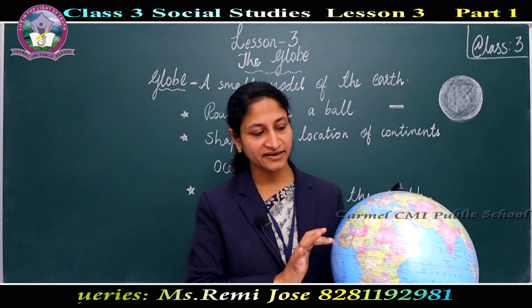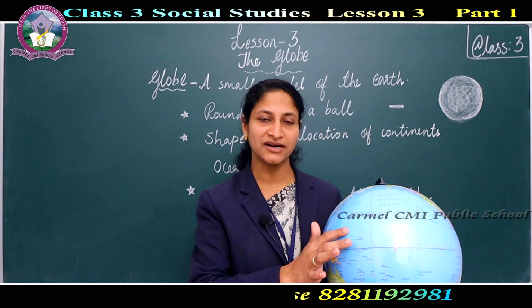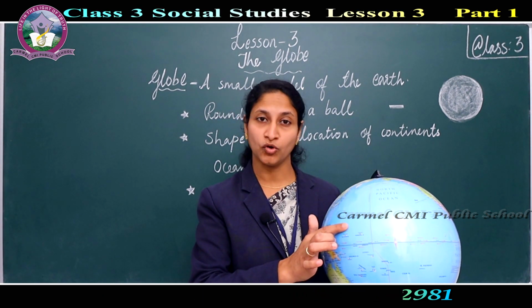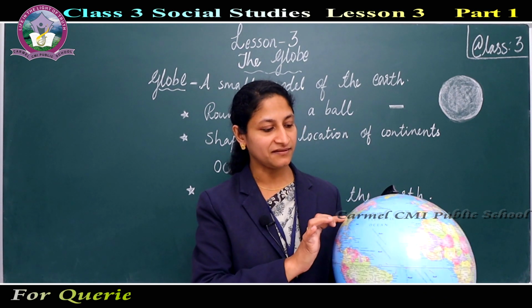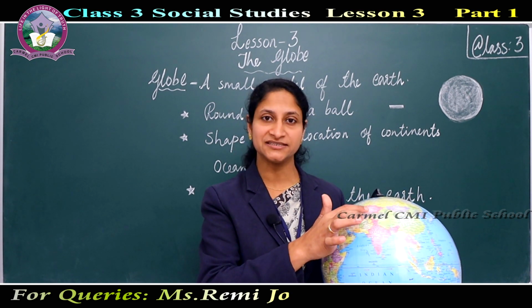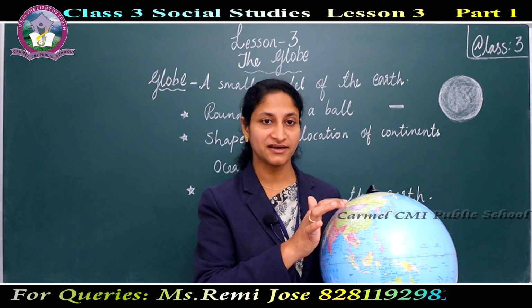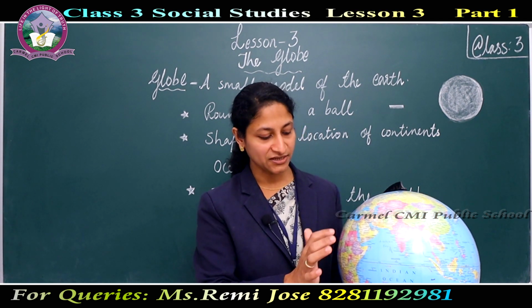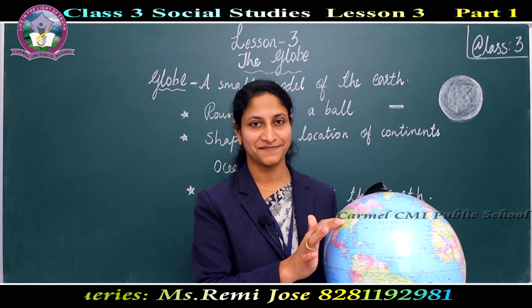See, which color is more? Blue color. This blue color indicates water and also we can see different colors. See, we can see different colors on the globe. Then this different colored part indicates continents of the earth. These are the continents of the earth and that represents land.